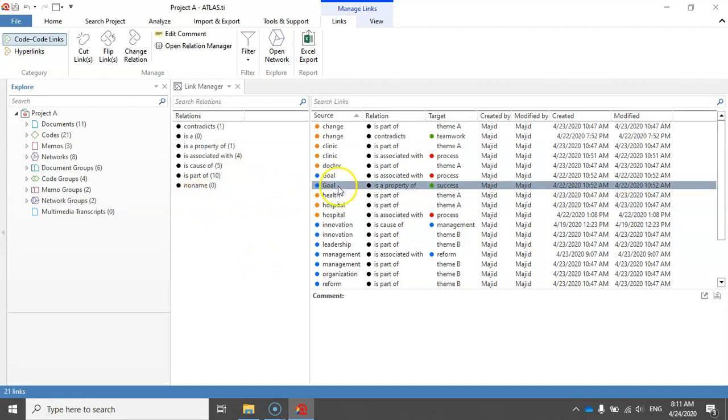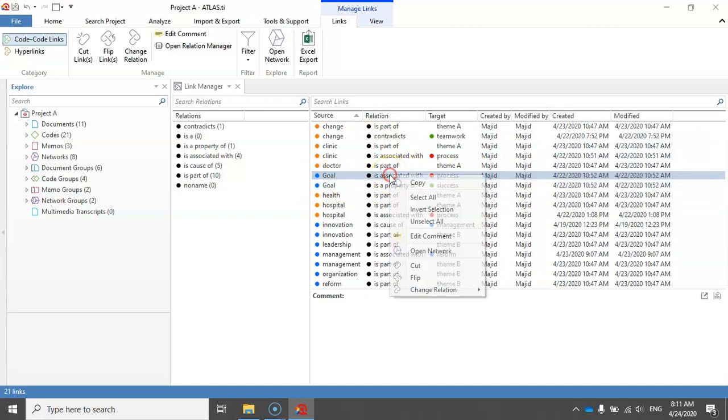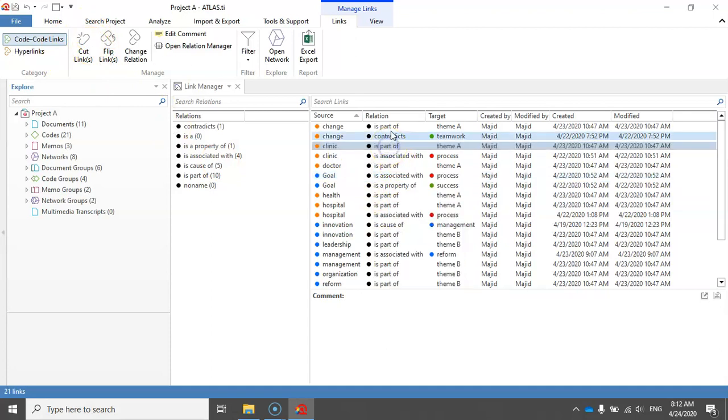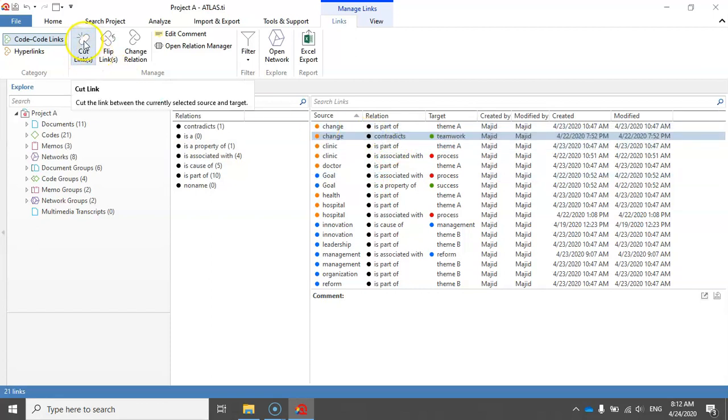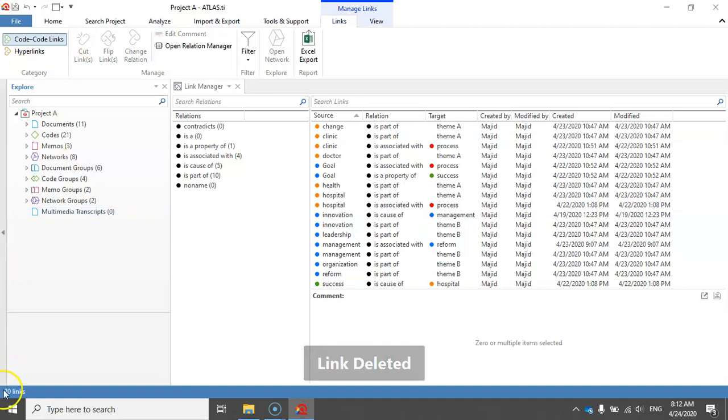All right. So the options that we have here are actually the same as the options that we have for the hyperlinks. I can simply cut the link between two codes by right-clicking on the link and then cutting the link. Also, I can select this option. I mean, we just select a link and then click on cut links. So let me just cut the link between change and teamwork by clicking on this button. Now I have 20 links in this project.